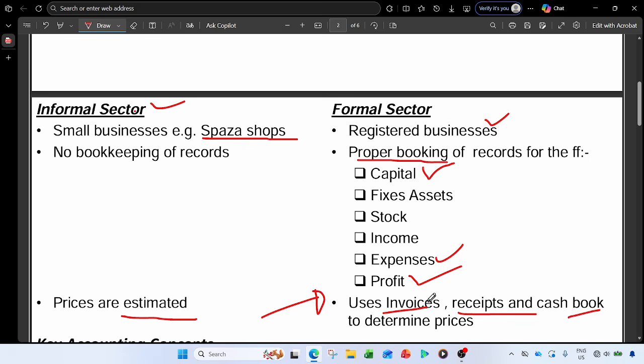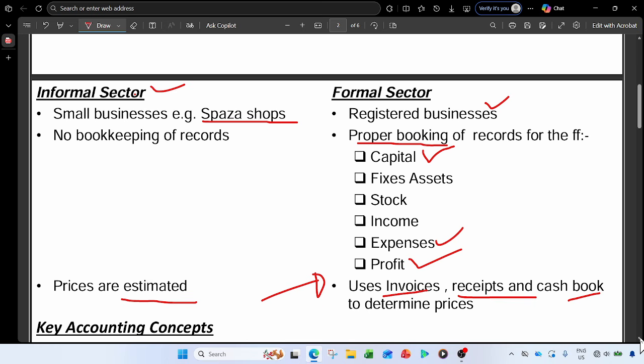So let's say, for example, if you buy goods to trade, and the invoice was 1,000, then that invoice will be the one used to determine the prices they will charge to their customers, right? So when it comes to the formal sector, prices are determined from the records. But when it comes to the informal, the prices are estimated.